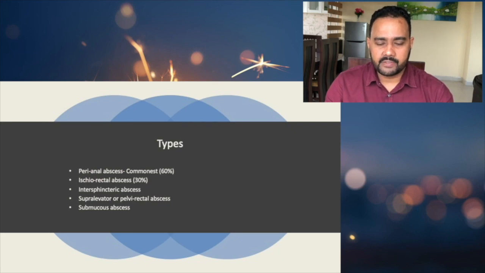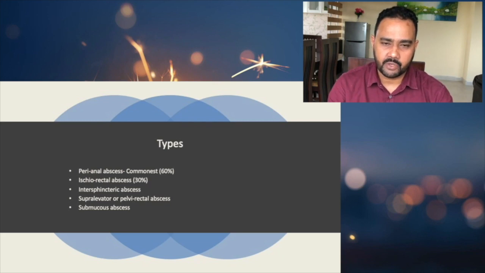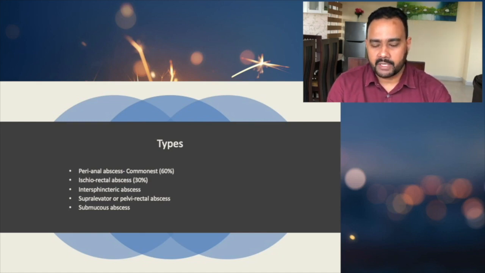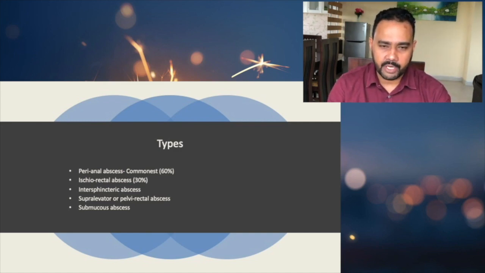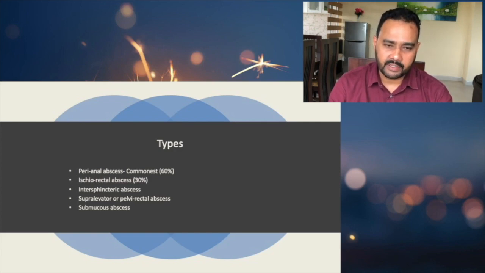So next, we have to find out the types. What are the types of anorectal abscess? We can divide it into 5 types. The perianal abscess is the commonest type. So 60% of the anorectal abscesses are perianal abscess. So perianal abscess is not equal to anorectal abscess. Remember that. Whenever you see any questions about perianal abscess, it's a separate entity. But whenever you get a question about anorectal abscess, the other types of anorectal abscess are also included in that.